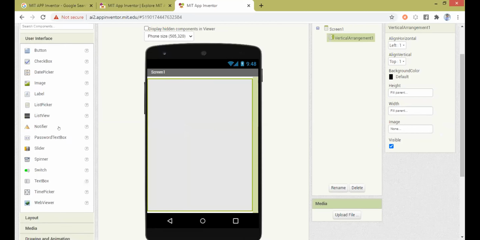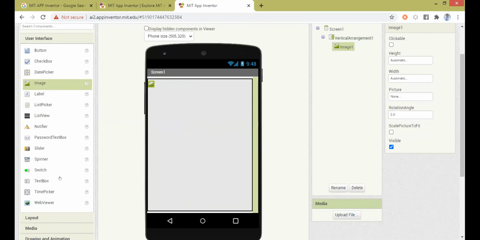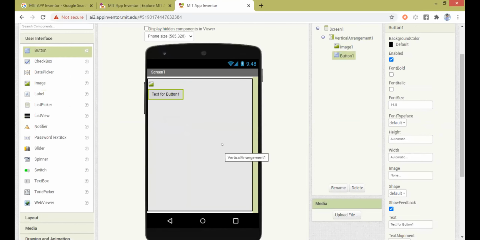What are they? One is going to be an image, right? And below this, there's going to be a button. Simple. Now, if you take a closer look at this, I want the image and the button in the middle of the screen, not at the top left corner. So in order to do that, you have to adjust the property known as alignment.